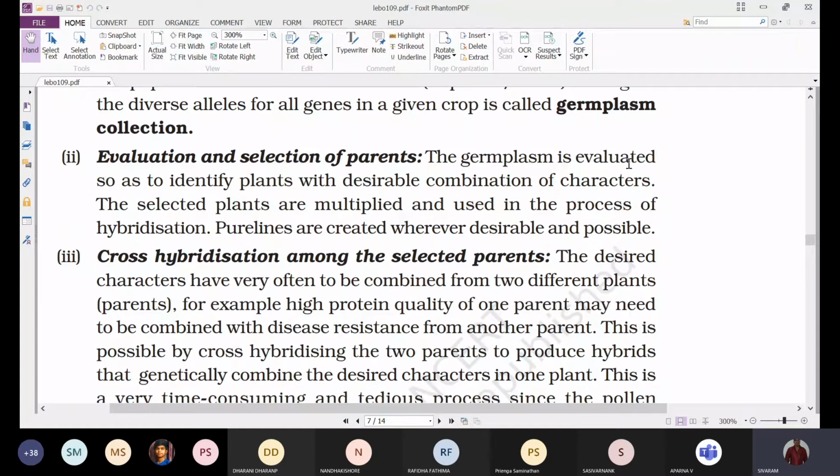After making sure that the plant is showing a pure line, or true breeding, or homozygous for that character, only then can we use that plant for the hybridization process. So all this is called evaluation and selection of parents.